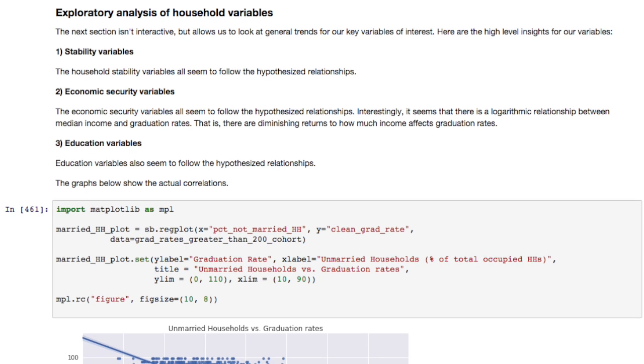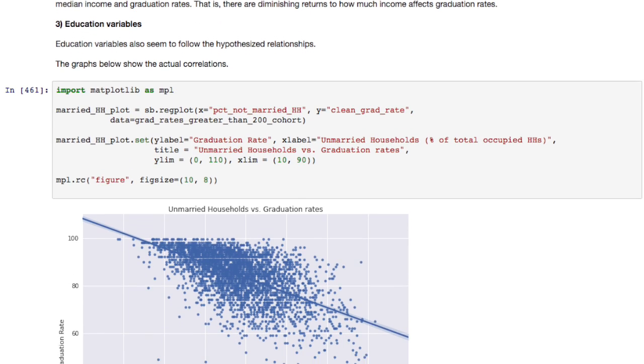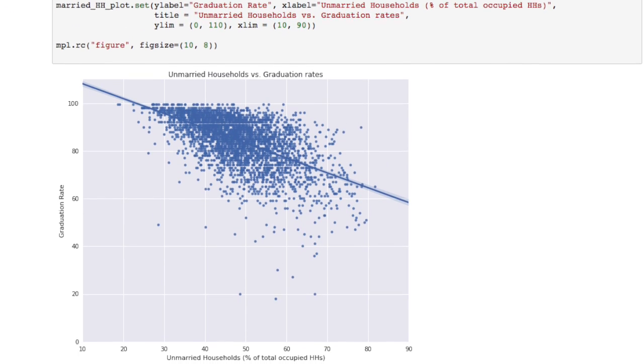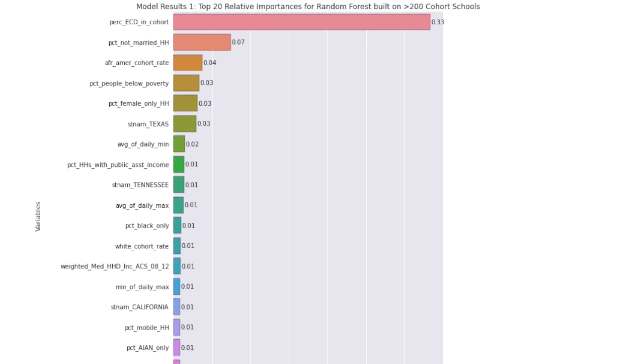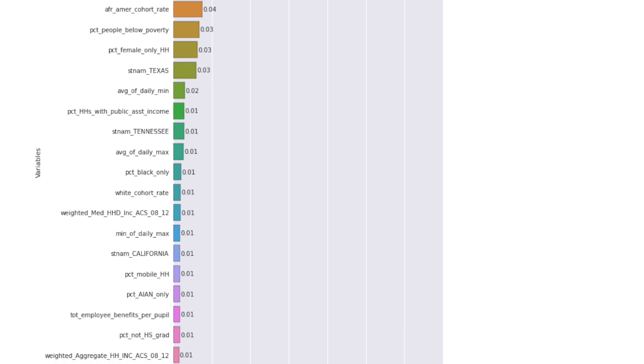Now we got into some exploratory analysis of our key variables and graduation rates. You can check out the graphs and interactive visualizations we have made here. Then we moved on to the predictive model. We used a random forest for this analysis, which is generally a very robust model.